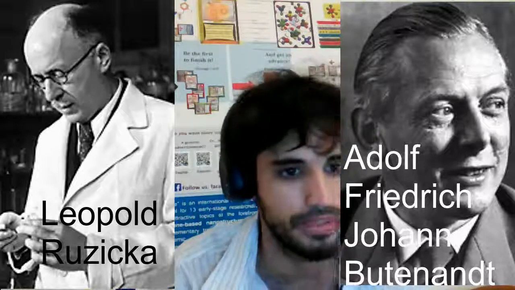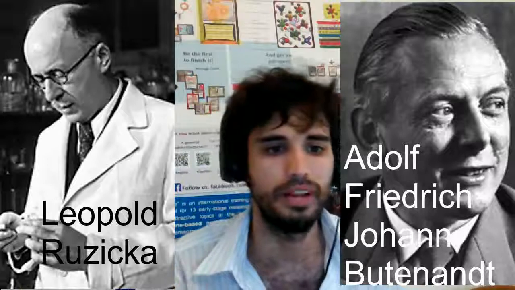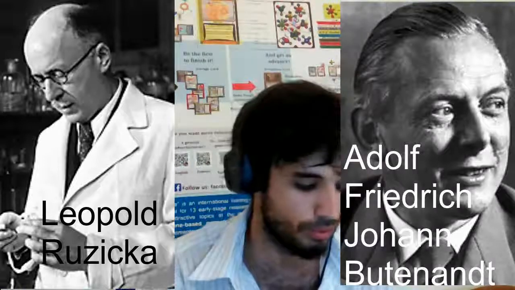Then they put the two words together and made one single word: testosterone. Only 5 years after discovering how to synthesize testosterone more easily and crystallize it, these two gentlemen won the Nobel Prize in chemistry.